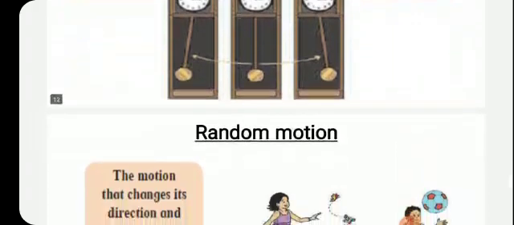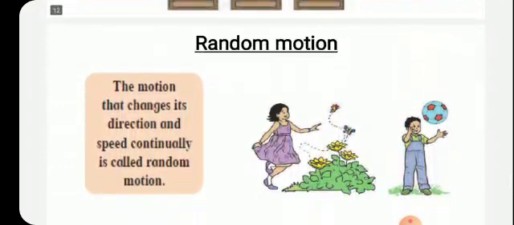Now, the next type of motion is random motion. Random motion is a motion that changes its direction and speed continuously. See, it is a different one. Random motion cannot be periodic motion, because it changes its direction along with the speed continuously.